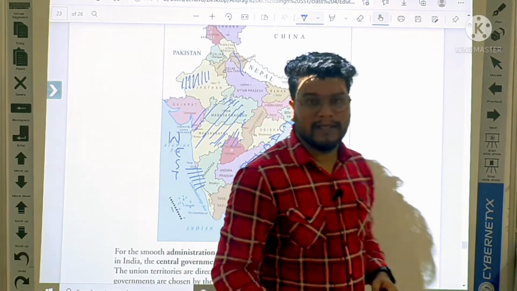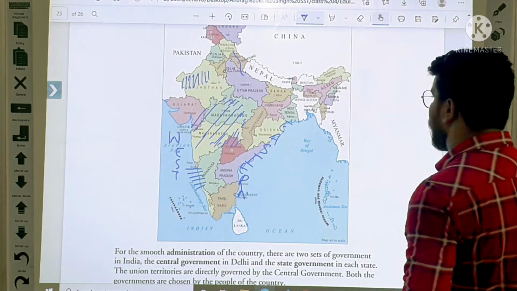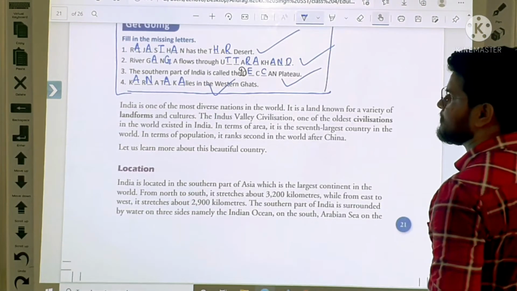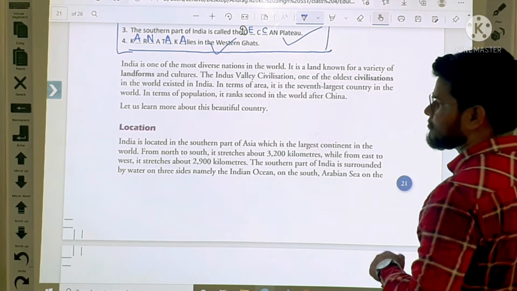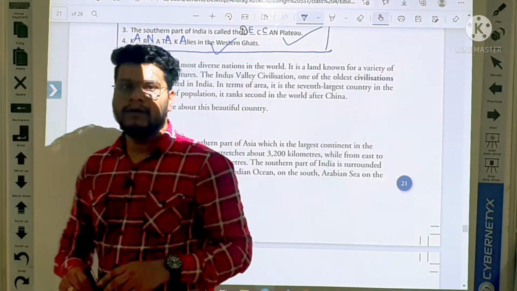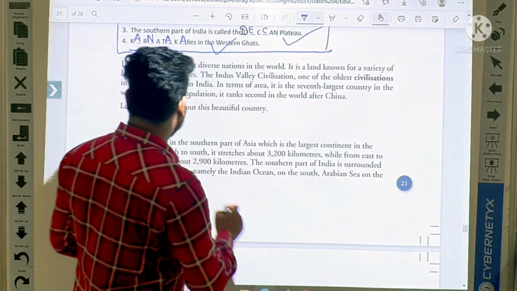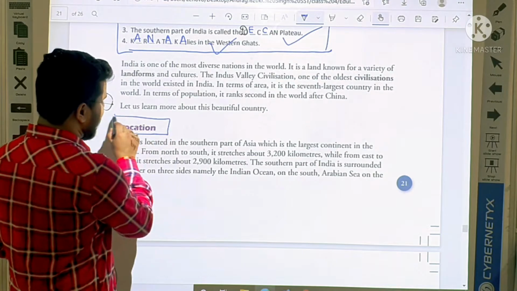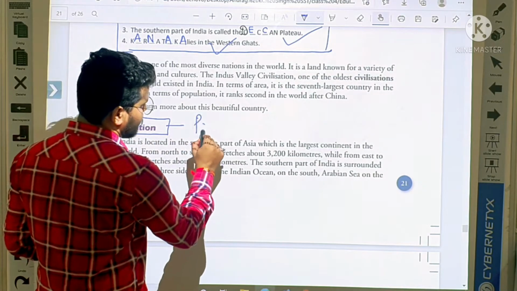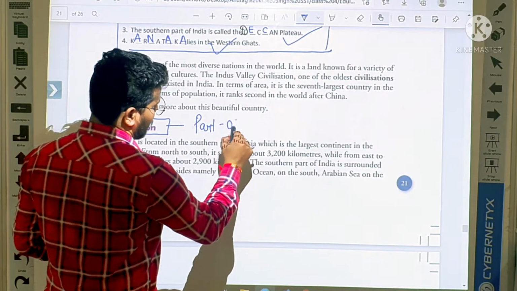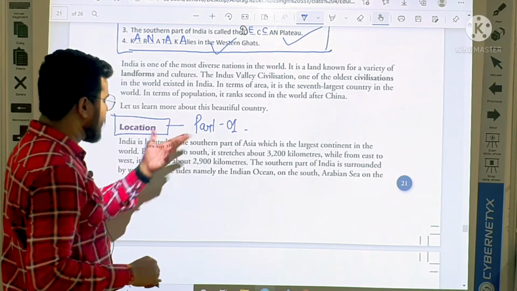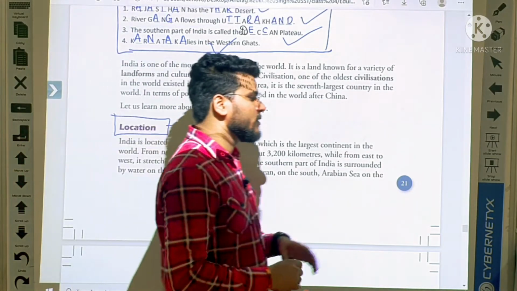So now let us start the chapter, student. Let's start our chapter from location, as this is our first part. First part, location.